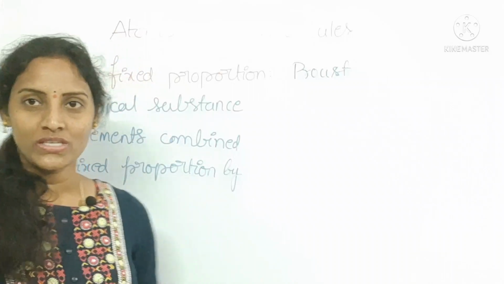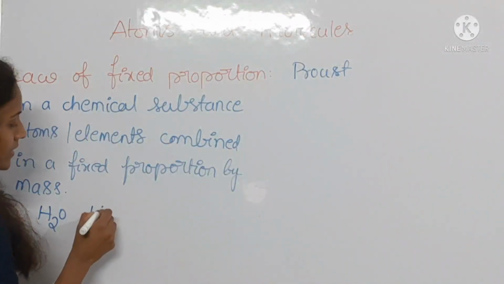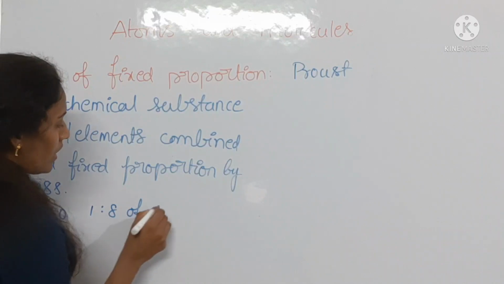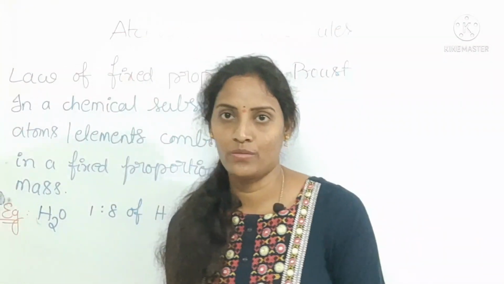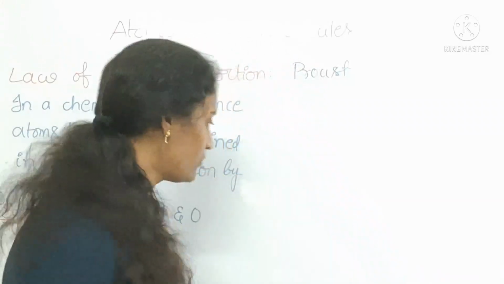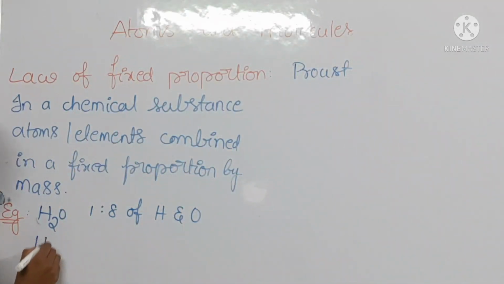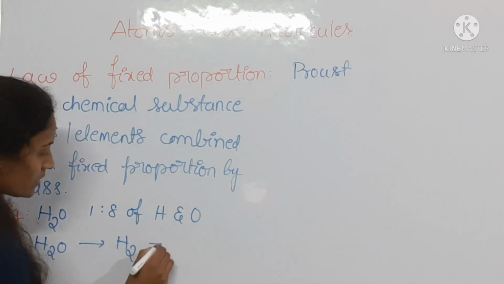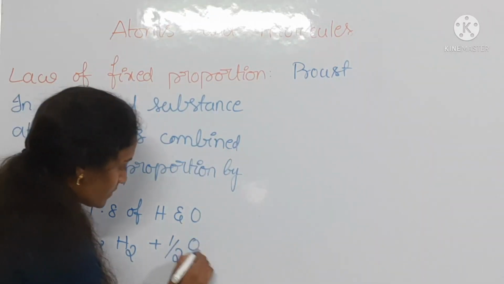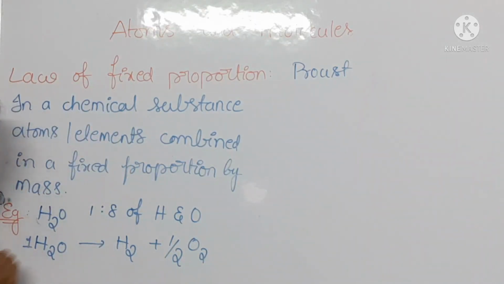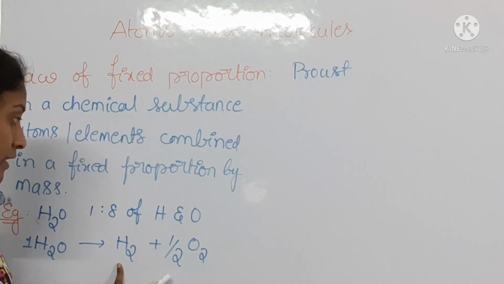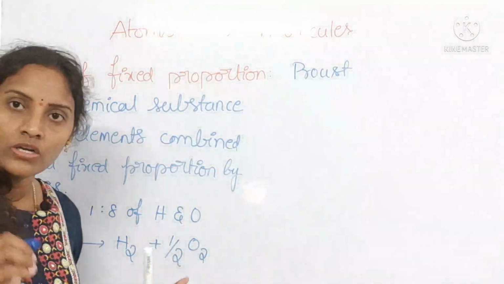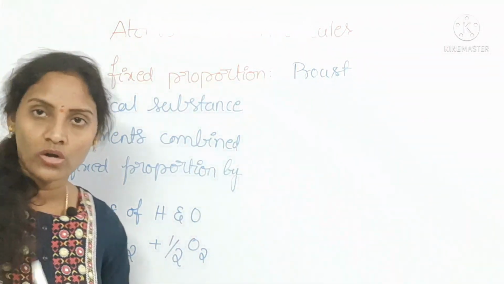It always possesses a 1:8 ratio of hydrogen and oxygen by mass. Why does it happen? If a water molecule is decomposed, then you will get an H2 molecule and an oxygen atom. If one molecule of water is decomposed, you get one molecule of hydrogen and one atom of oxygen.